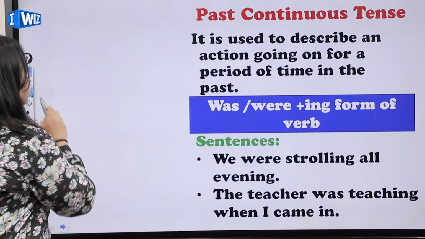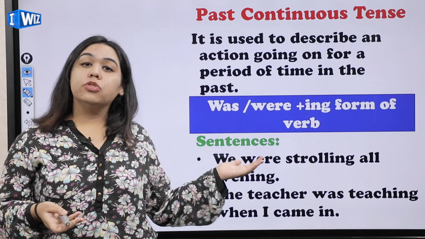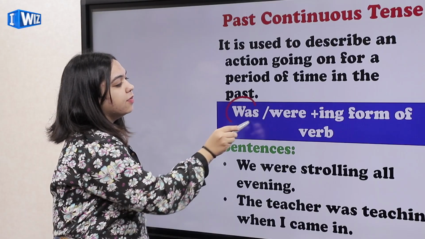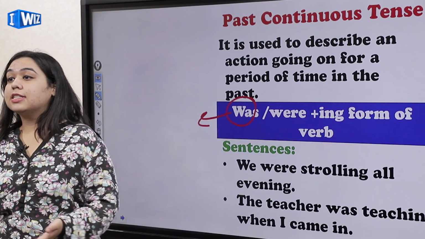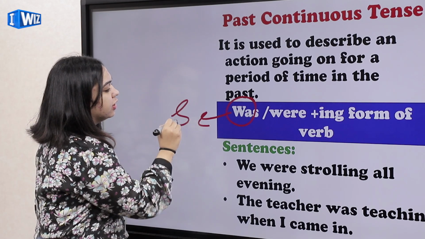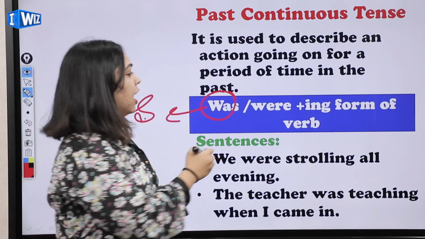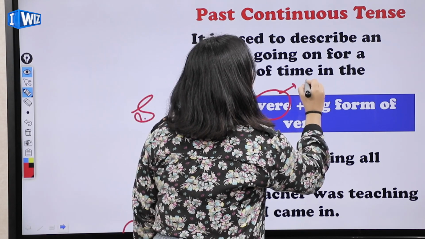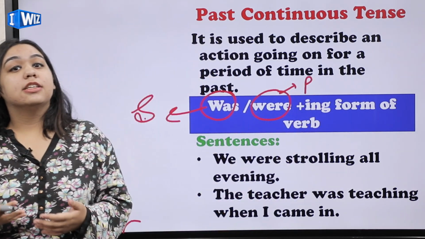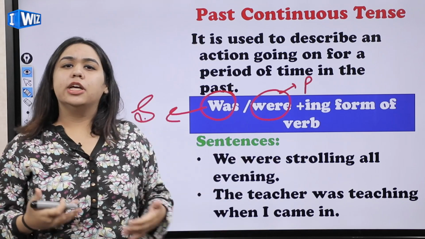Now our main question is, you will be wondering, ma'am, where to use was and where to use were. So was will always be used with the subjects that are singular in nature, with the singular subjects. I'm writing S for that. So was is always used for singular and were will always be used for plural subjects. Rest, the whole rule is the same.